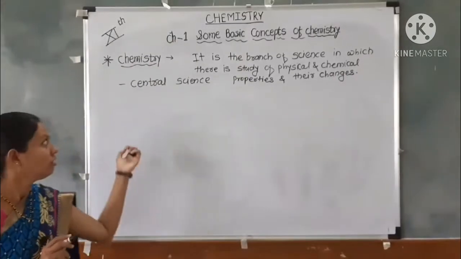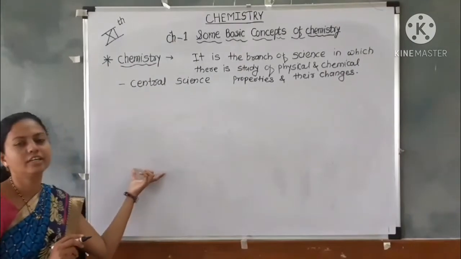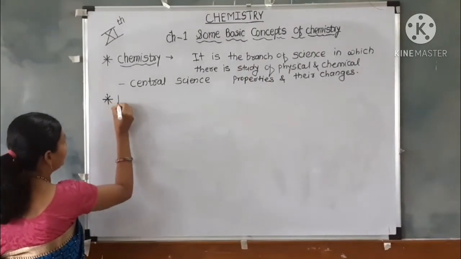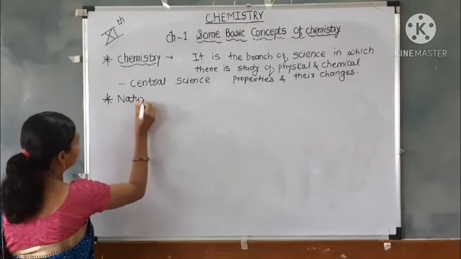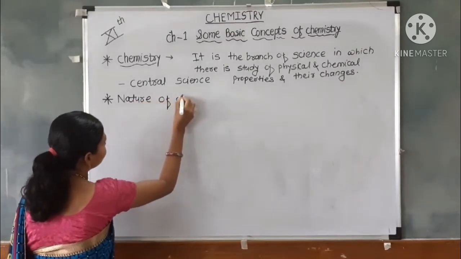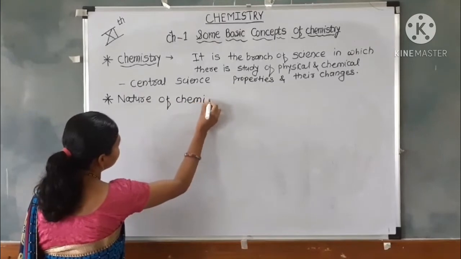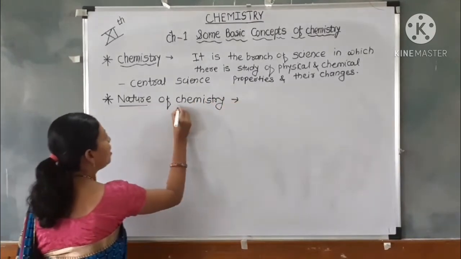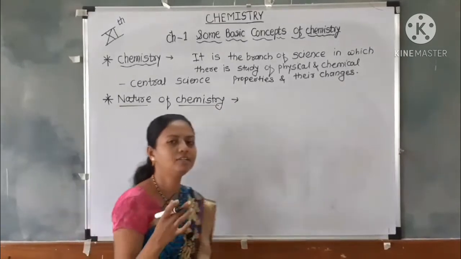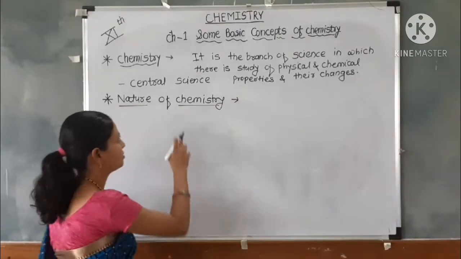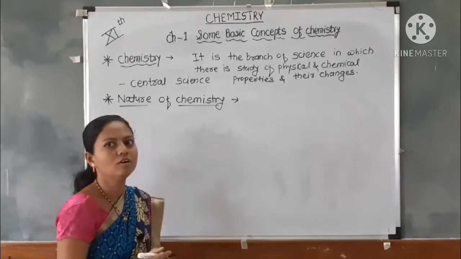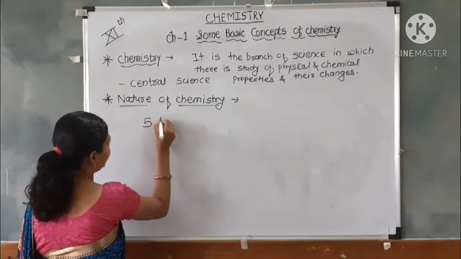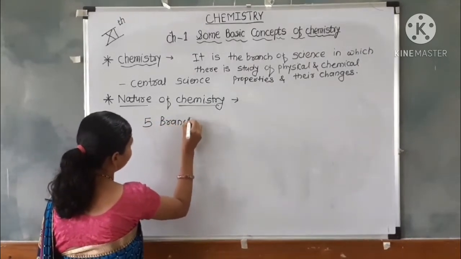Next point we have to study is the nature of chemistry. Chemistry is the main subject of science, but again chemistry is classified into another 5 branches. Chemistry is classified into 5 branches.